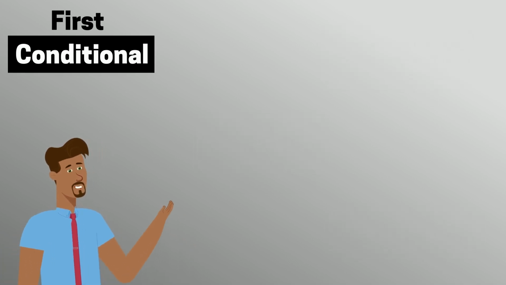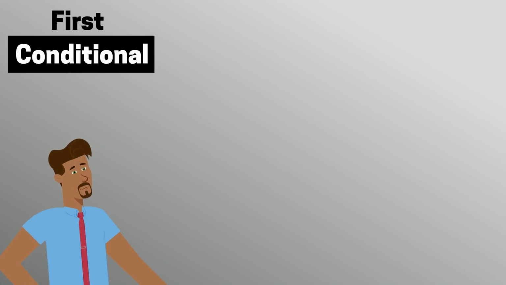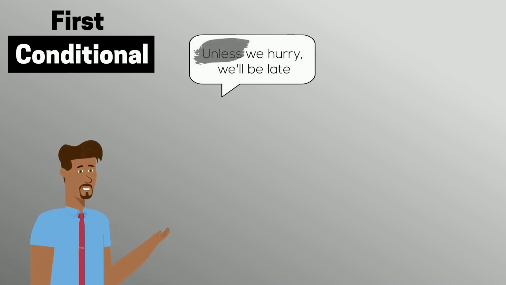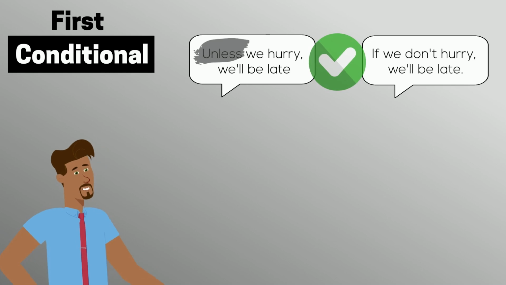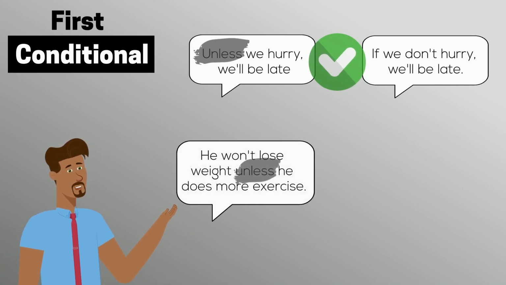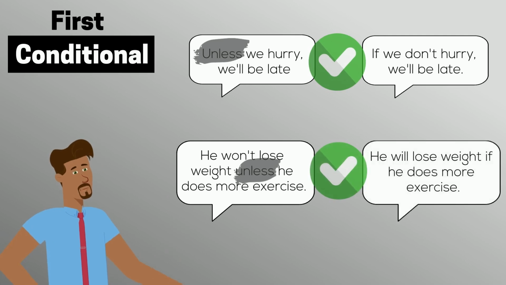We can use unless to mean if not. For example, unless we hurry, we'll be late, means the same as, if we don't hurry, we'll be late. Similarly, he won't lose weight unless he does more exercise, means the same as, he will lose weight if he does more exercise.